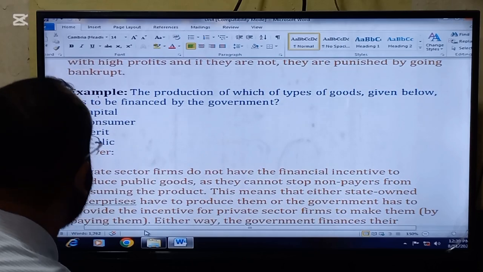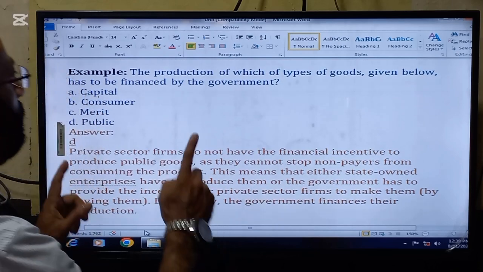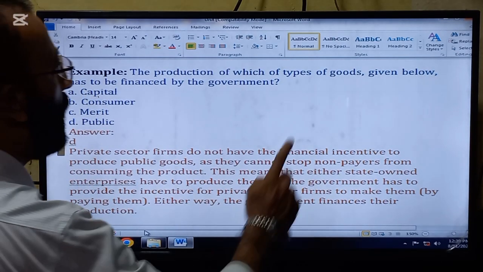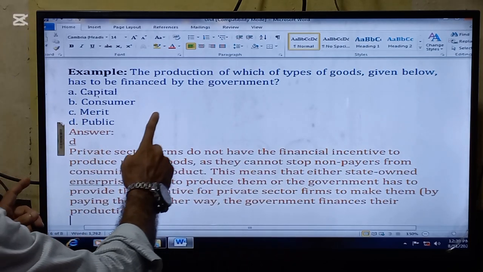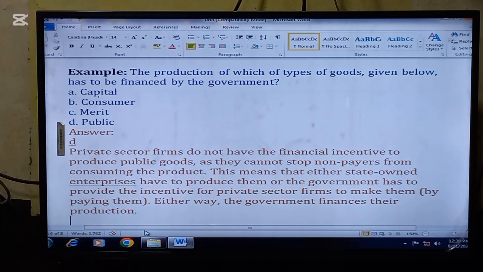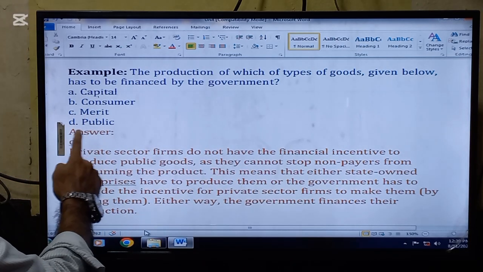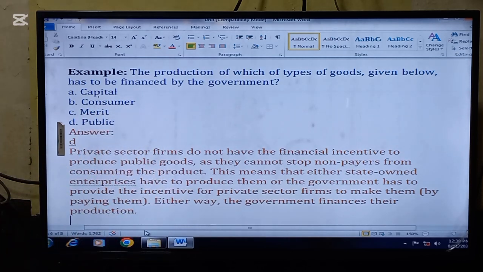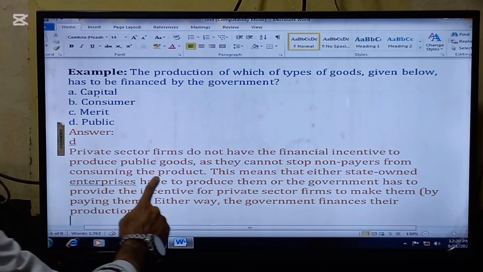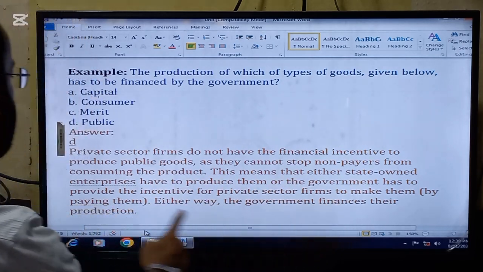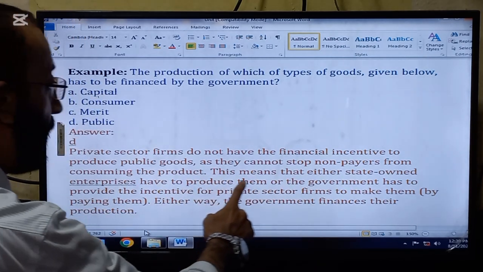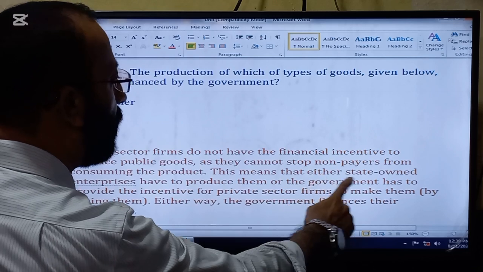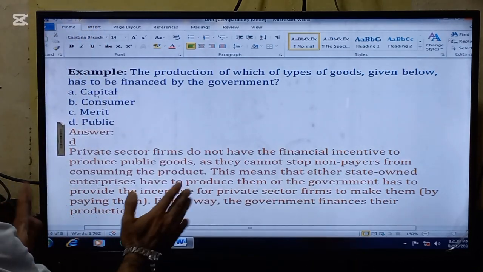Here comes another question: the production of which type of the goods given below has to be financed by the government? So the answer is D, government financed for the public goods. Private sector firms do not have the financial incentive to produce public goods, as they cannot stop non-payers from consuming the product.